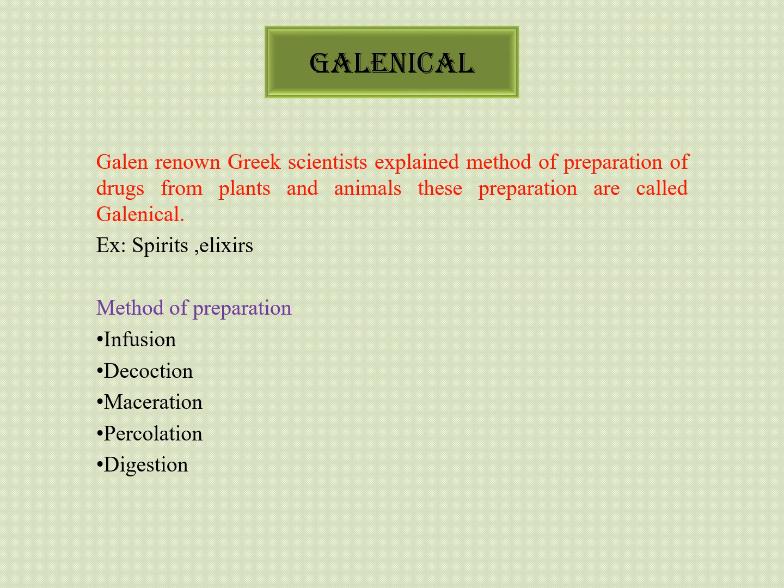Galenical. Galen is a renowned Greek scientist who explained methods of preparation of drugs from plants and animals, and these preparations are called galenicals, for example spirits and elixirs. There are different methods of preparation of galenicals: first, infusion, decoction, maceration, percolation and digestion.